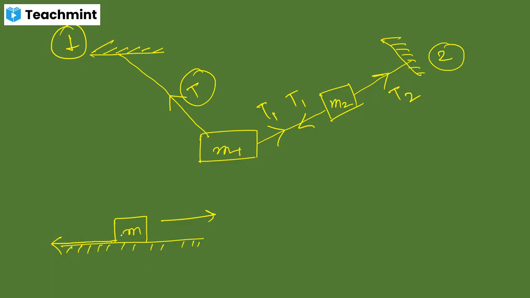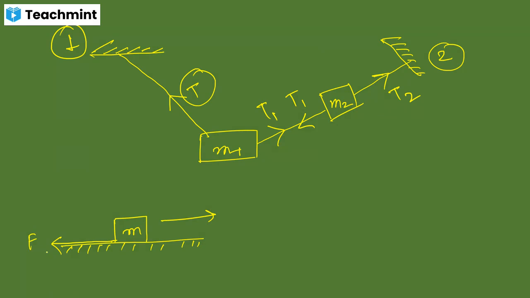So what is the force of friction? The force occurring at the contact of the surface and the object, and it works in the opposite direction of the motion. If the object is moving in this direction, obviously the friction force works in the opposite direction.